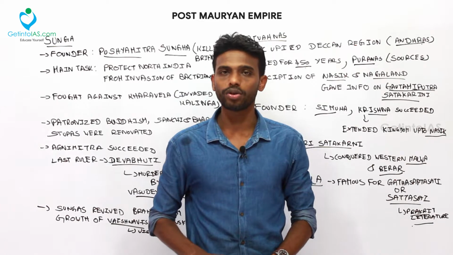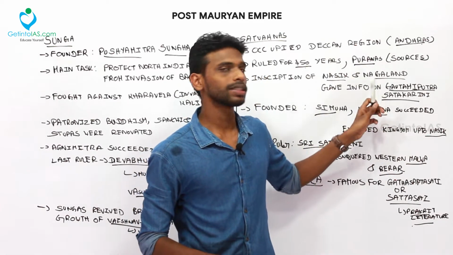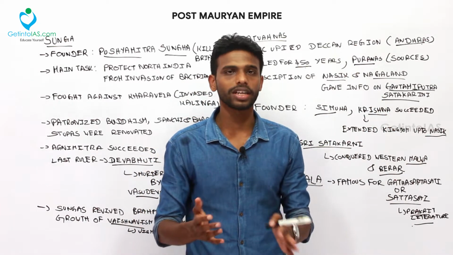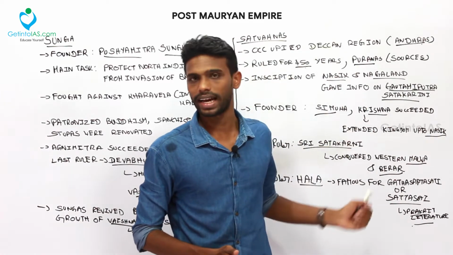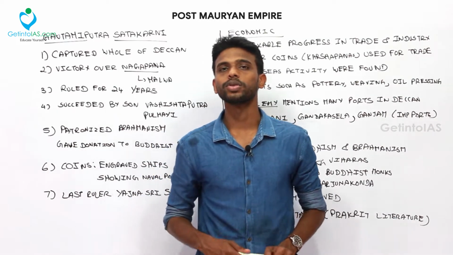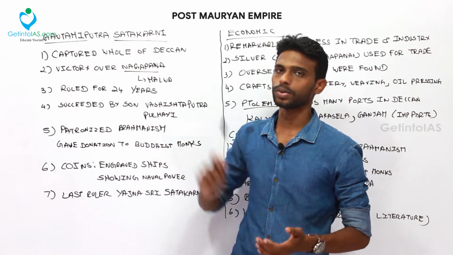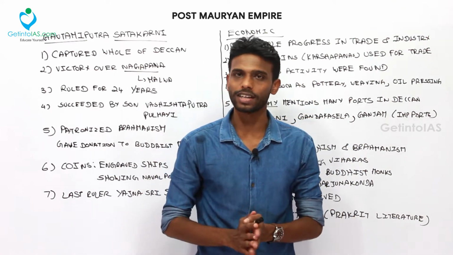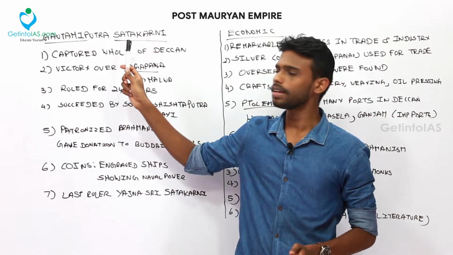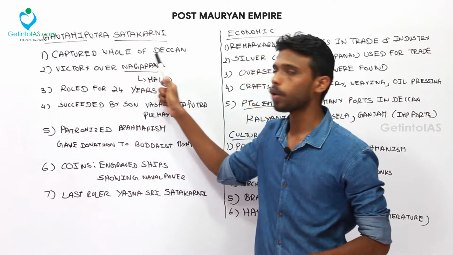Next we are moving on to the achievements of Gautamiputra Satakarni and also the economic and social condition of people in the Satavahana dynasty. Now we are moving on to Gautamiputra Satakarni. He was the prominent ruler of the Satavahanas, and he is the ruler who captured the whole of the Deccan.